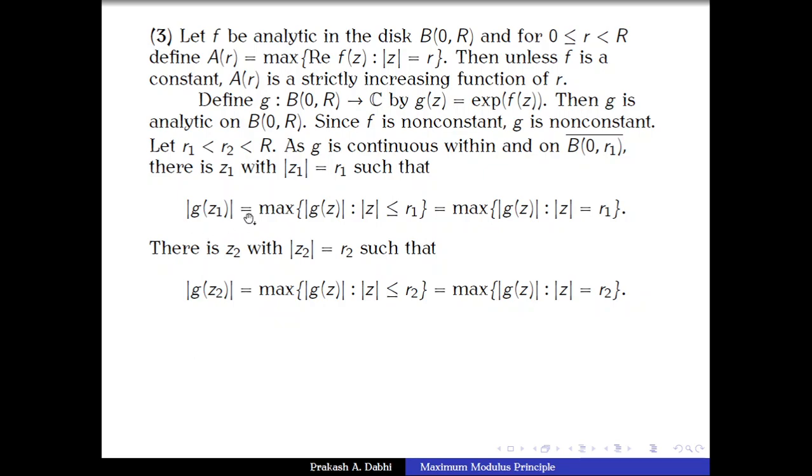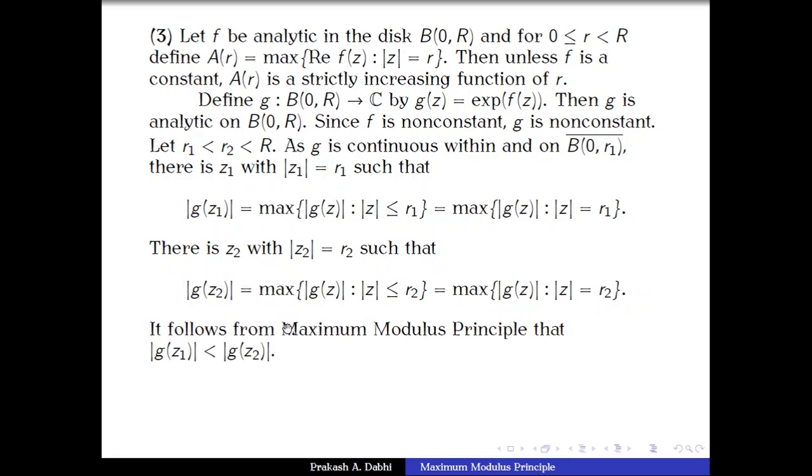So the modulus of g(z1) cannot be the same as the modulus of g(z2), and already we have seen that it is less than or equal, so we get the modulus of g(z1) is less than the modulus of g(z2).